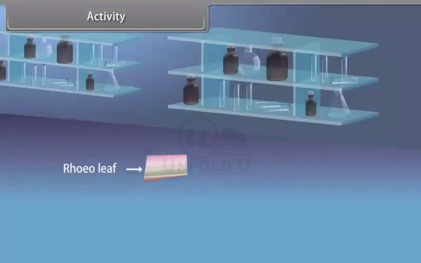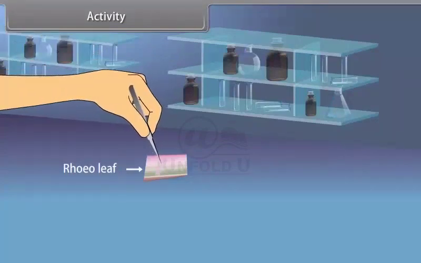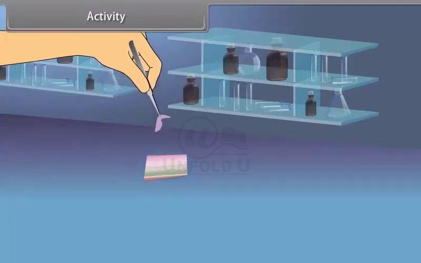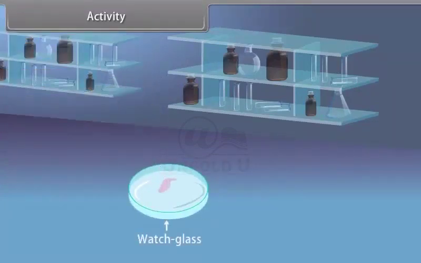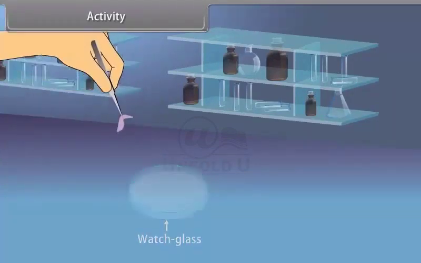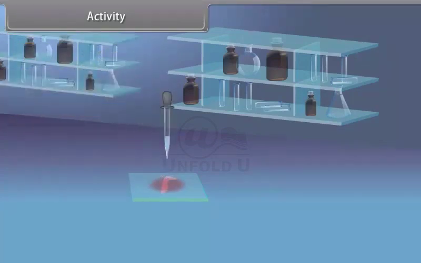Ankita, take a leaf of Rhoeo. Yes, I have taken a leaf of Rhoeo. What should I do next? Then stretch and break it by applying a little pressure on it. When you stretch it, some peel or skin projects out from the cut. I have removed this peel and kept it in water in a petri dish. Yes, now add a few drops of safranin and wait for 2 to 3 minutes. I have now transferred it on a slide with a drop of glycerine and covered it with a cover slip.